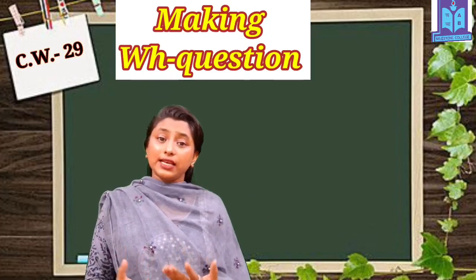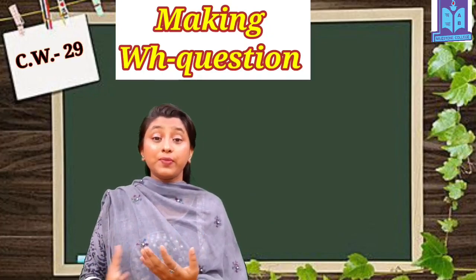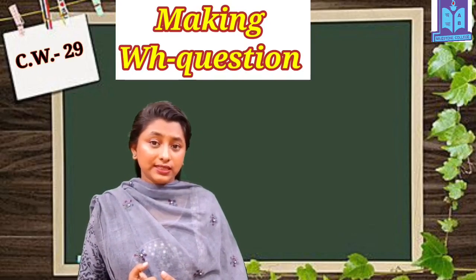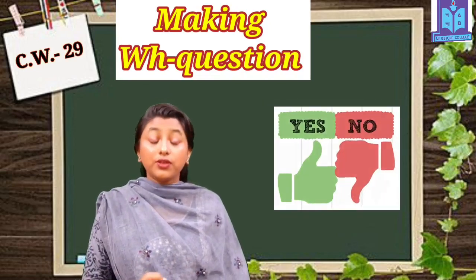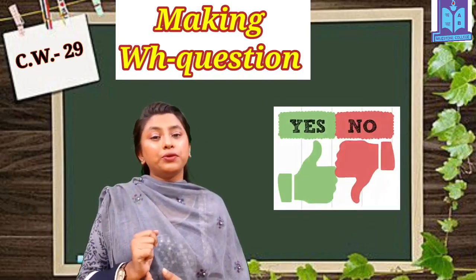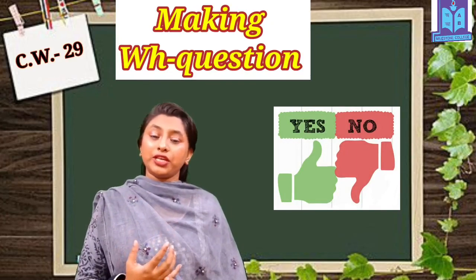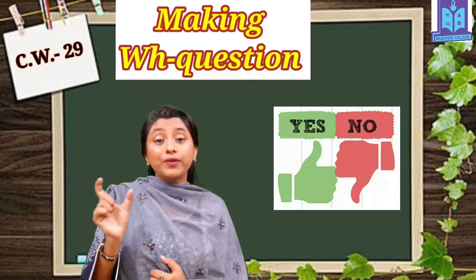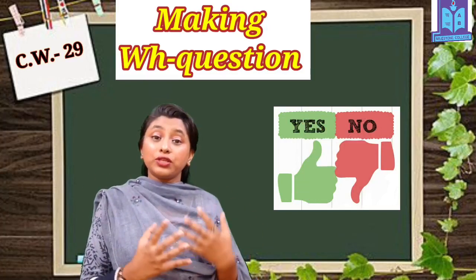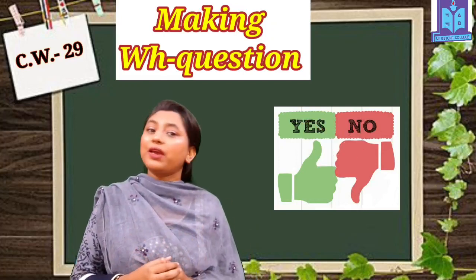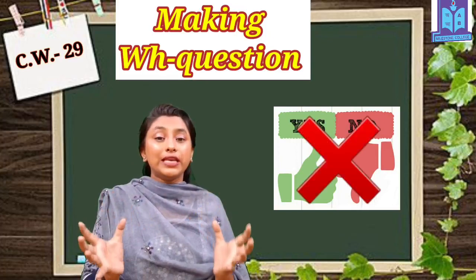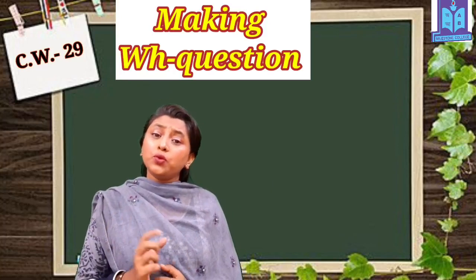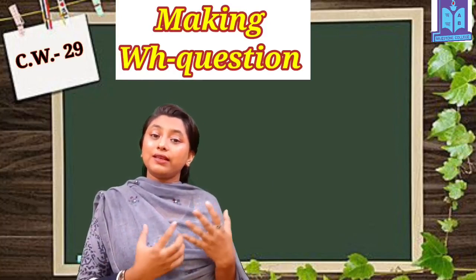Normally, if I just ask you by using any helping verb, like, have you had your breakfast? You can say just yes or no. So that's the point. Whenever we use any helping verb to ask a question, we can answer just by saying yes or no. But when we use WH words to ask to know something, at that time you cannot answer by saying yes or no. You have to give the answer in detail.